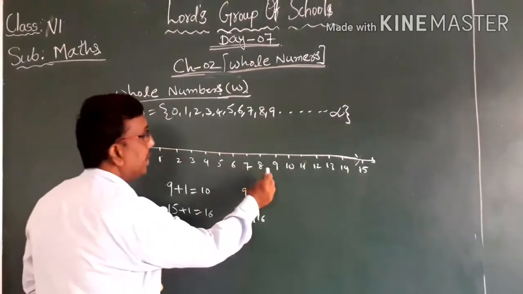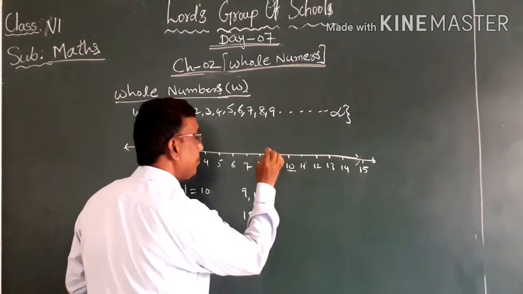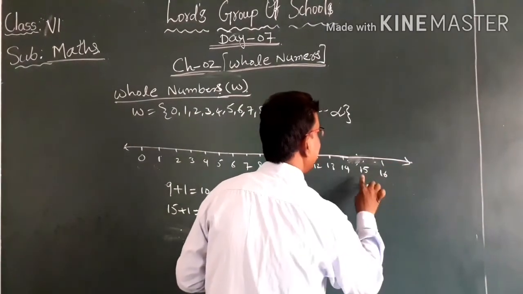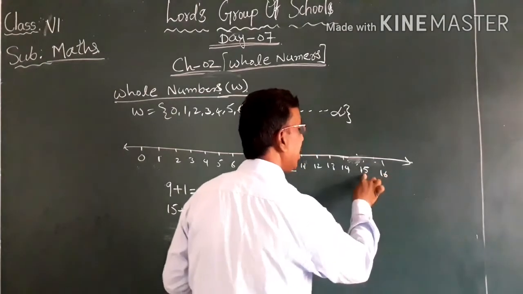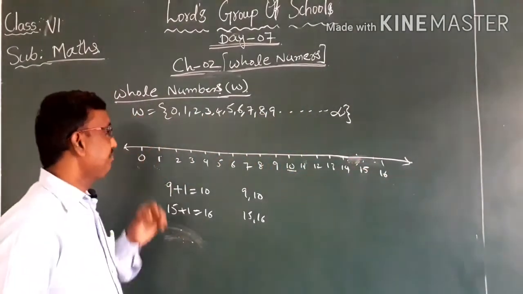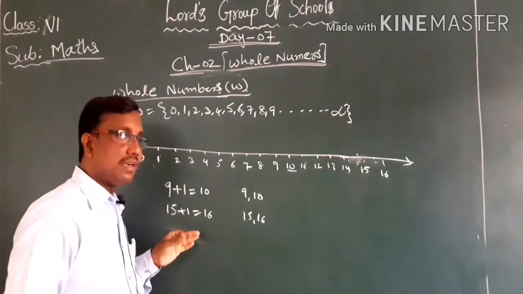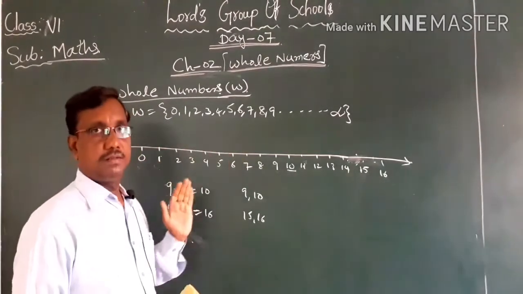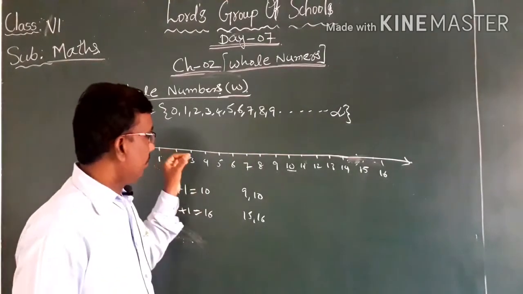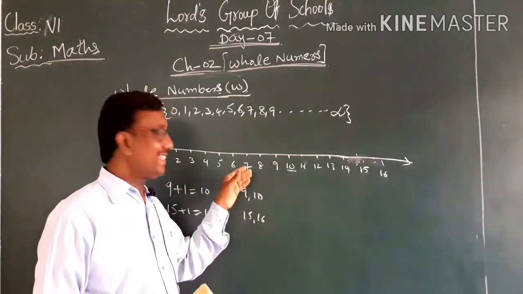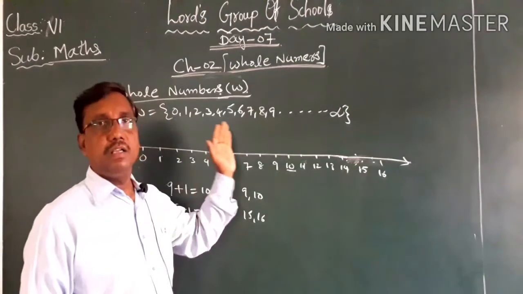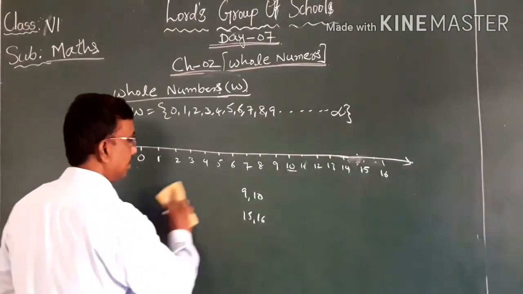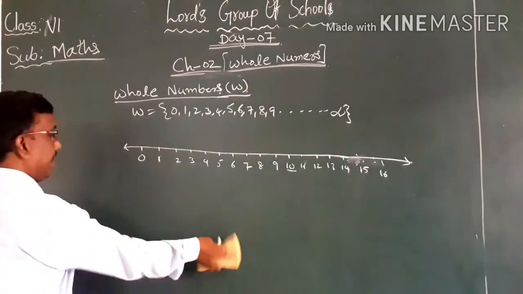But if you see, 10 will be on the right side of 9. Similarly, 16 will be on the right side of 15. From this, what we can say is, a bigger number will lie on the right side of the given number on the number line. I repeat, the bigger number will be on the right side of the given number on the number line. This is how we are representing the whole numbers on the number line.